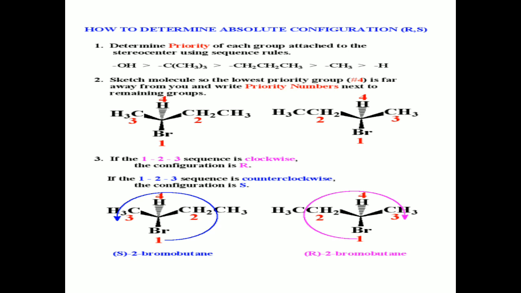So this is about giving RS configurations to the molecules or chiral carbons or chiral molecules. This particular configuration is known as absolute configuration. Next, we take up another slide.